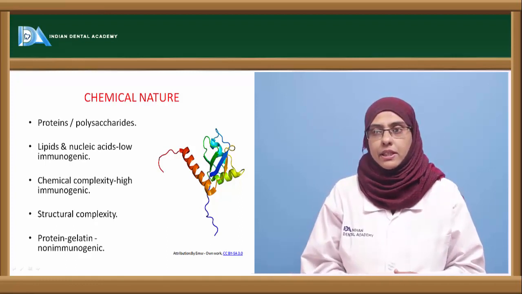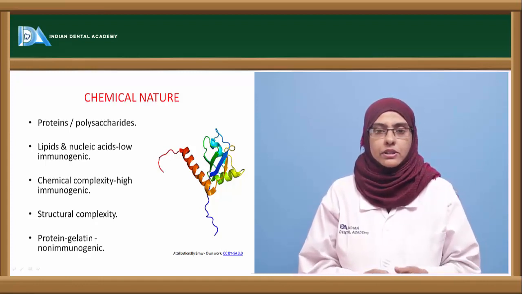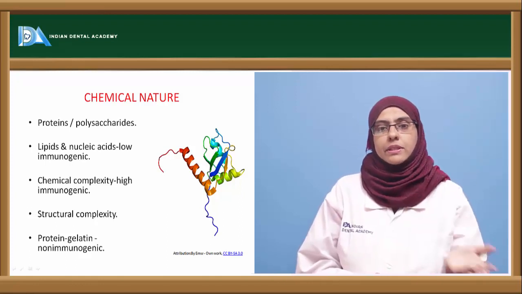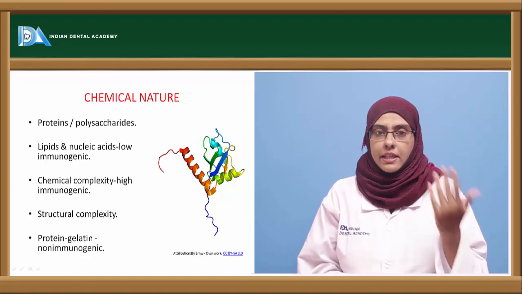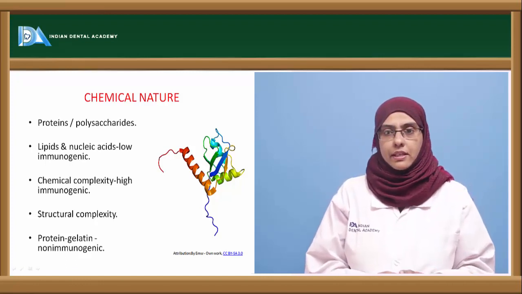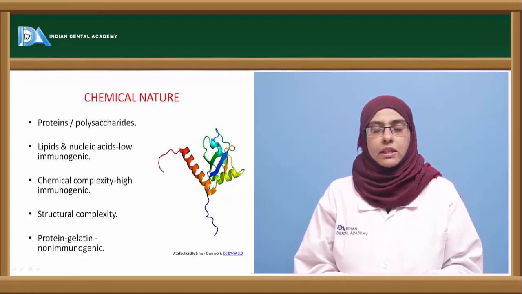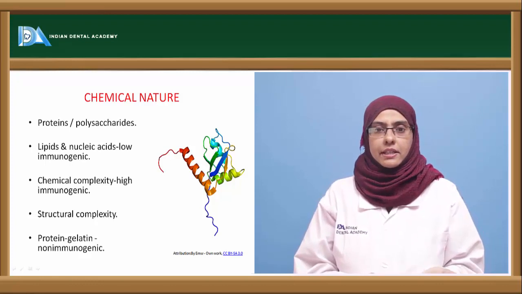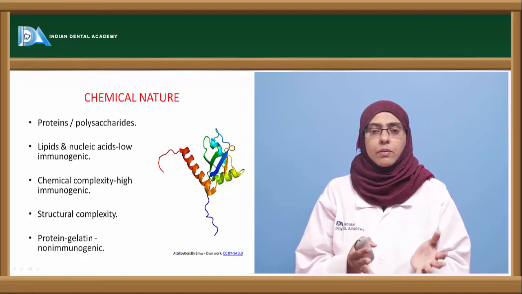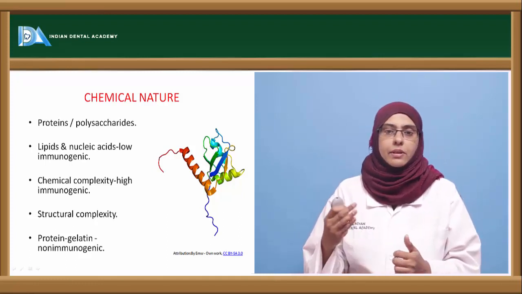Next, coming to lipids and nucleic acids, they are said to be low immunogenic, and when we want to produce antibodies against these lipids and nucleic acids, we have to complex them with either proteins or polysaccharides to make them immunogenic in nature. Chemical complexity is very, very important. The more complex the chemical is, the more antigenic in nature. If the structure of a particular compound or antigen is simple, then it is low immunogenic. If it is more complex, then it can be more antigenic.